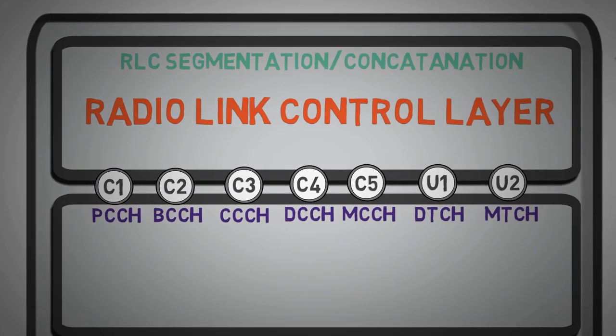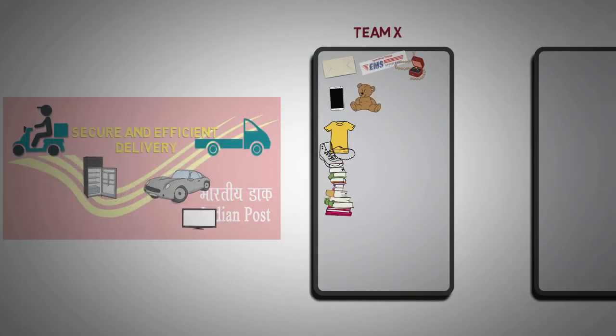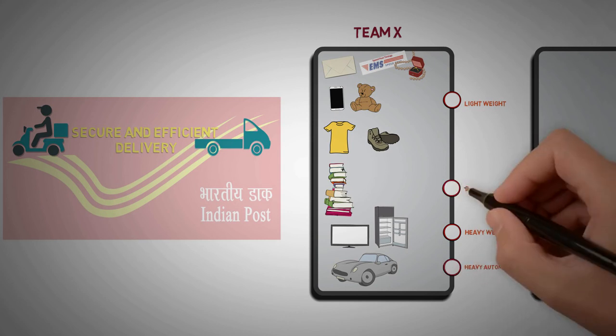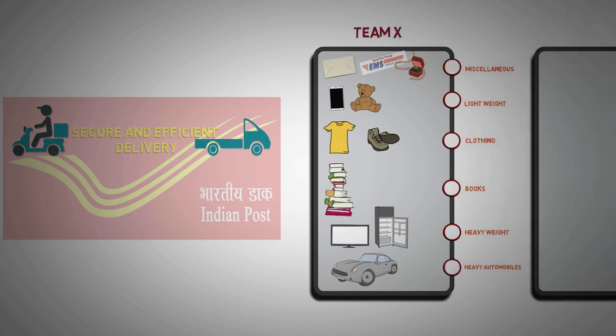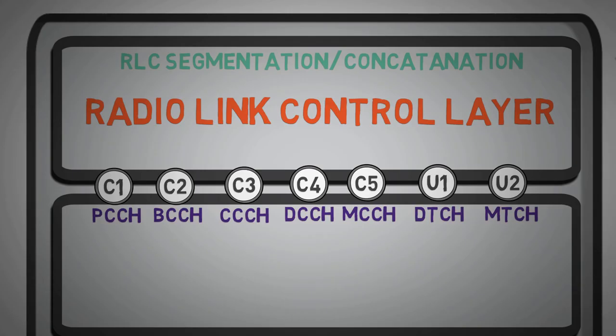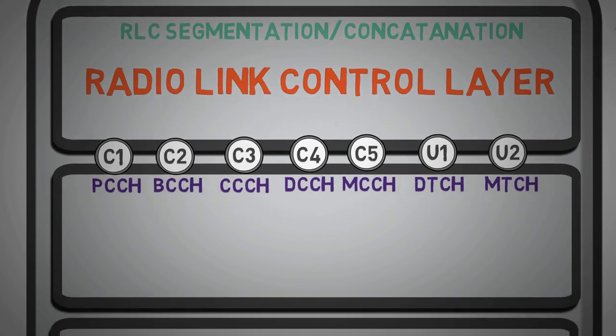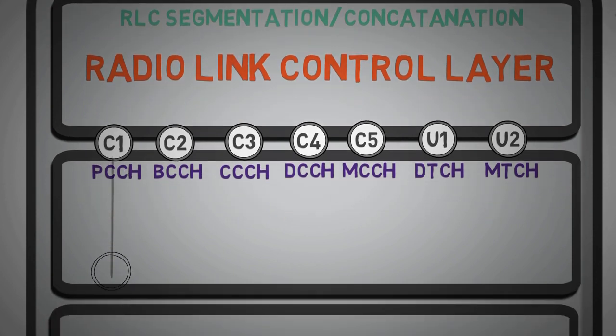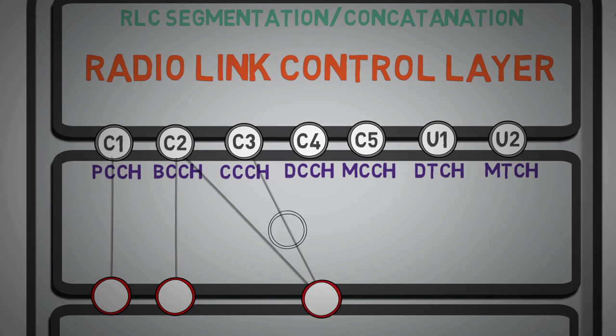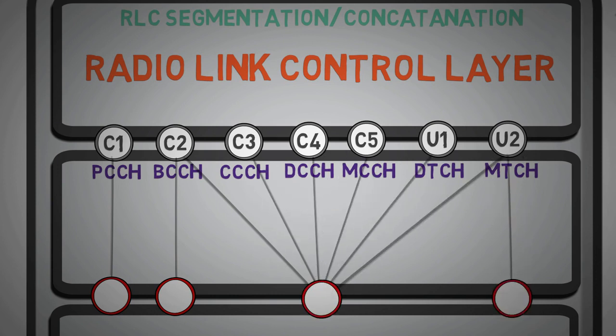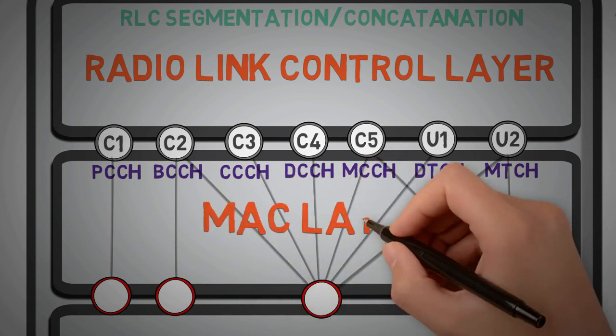These channels are like Team X in our example, who decide or segregate the traffic on the basis of type of data. After segregation, we need to think of transportation for every logical channel. This is similar to assigning of transport vehicle in our example, which was performed by Team Y. Here this task is performed by the MAC layer.